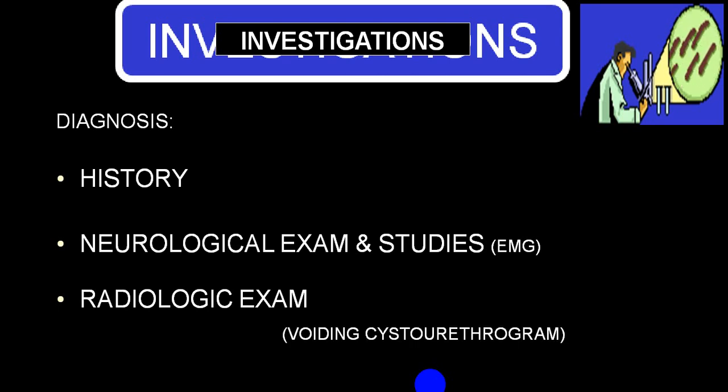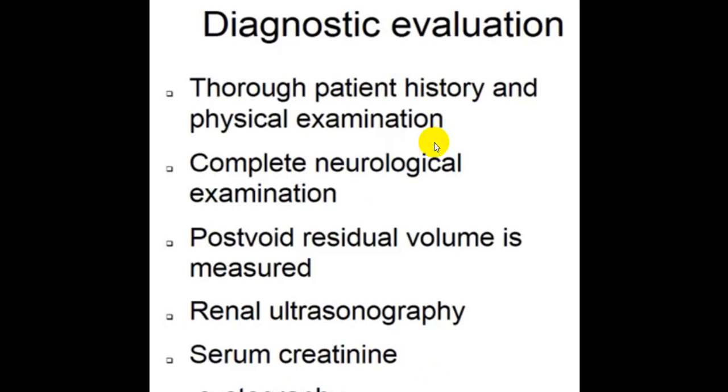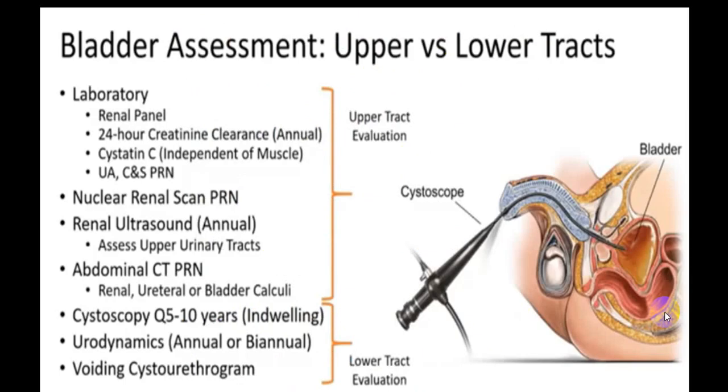And you can look for the severity of involvement of the bladder by doing cystourethrogram and cystometry. We call these urological studies. So you require a good history, good physical examination, neurological examination. Always look for post-void residual volume, renal ultrasound to find out the involvement of the kidney, serum creatinine, and cystography. These are the common investigations which are being done.